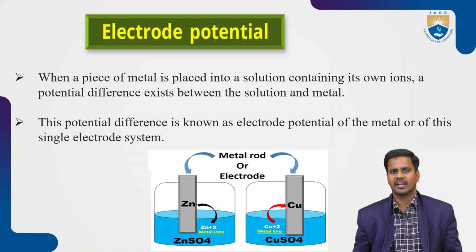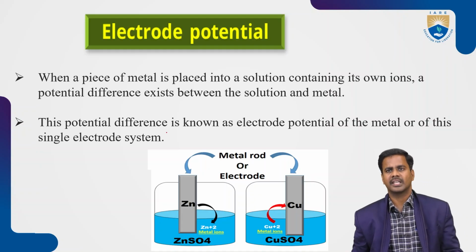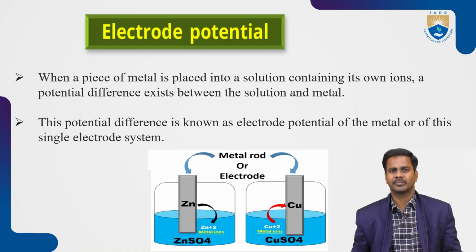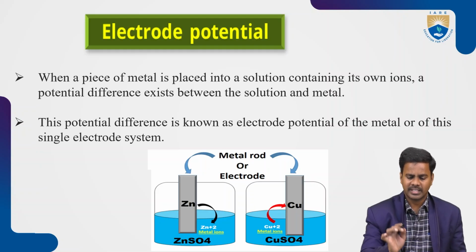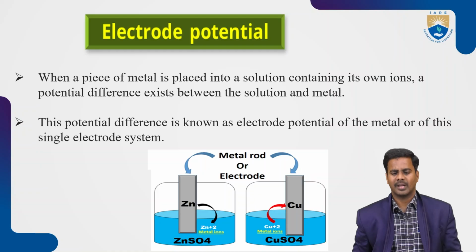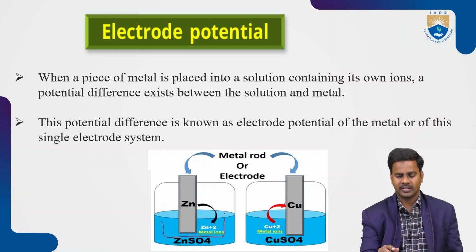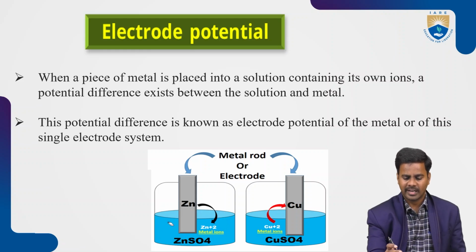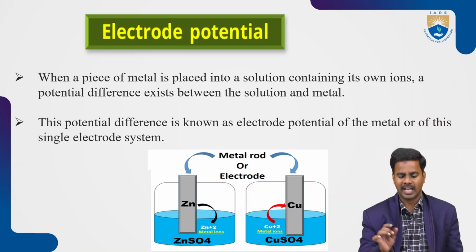That is known as electrode potential. The potential difference is known as the electrode potential of the matter of this single electrode system. So here we can see some zinc metal I am going to place in its solution, that is ZnSO4. Zinc is dipped in a solution of its own ions, that is ZnSO4.